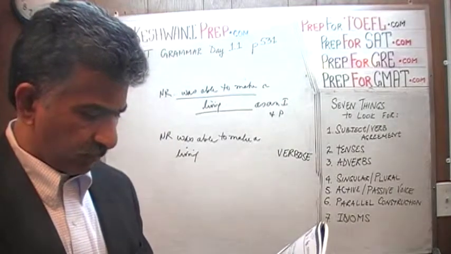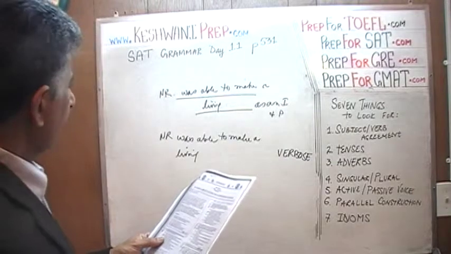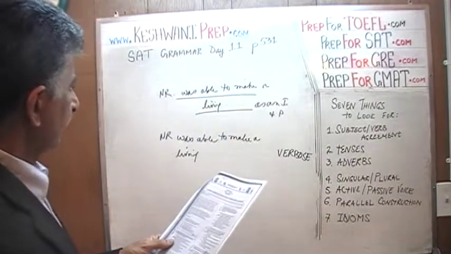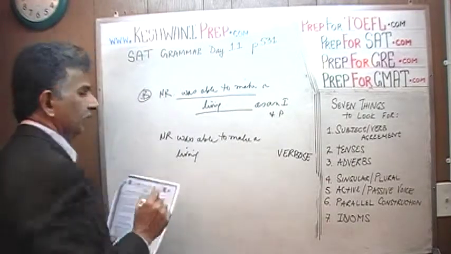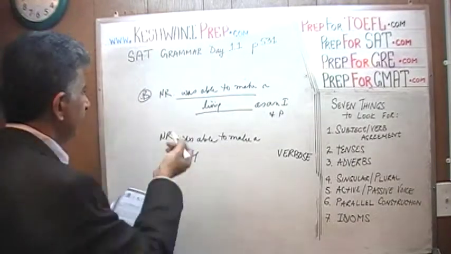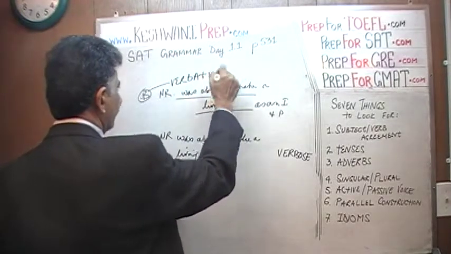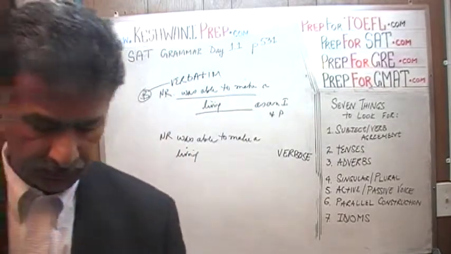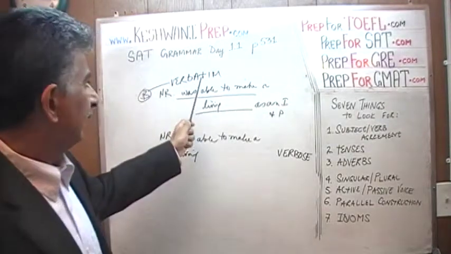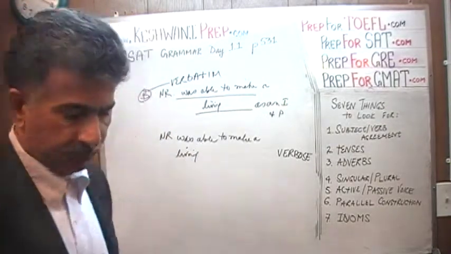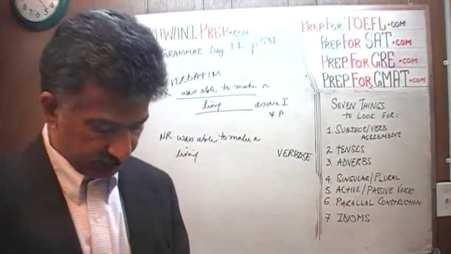B says Norman Rockwell was able to make a living as an illustrator and a painter. It's the exact same thing. This is B. B states this thing verbatim. What does verbatim mean? V-E-R-B-A-T-I-M. Verbatim. Verbatim means to state something word for word. Exactly.